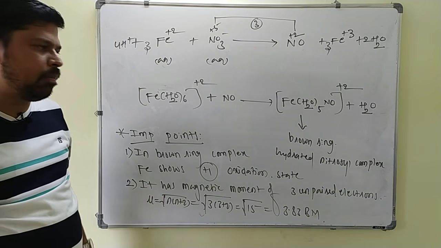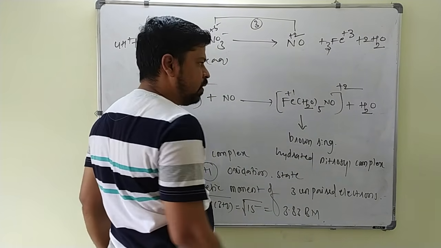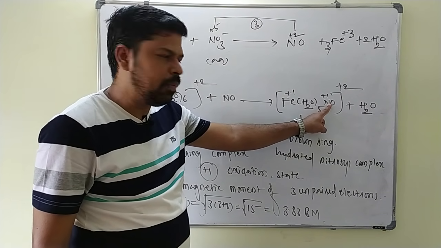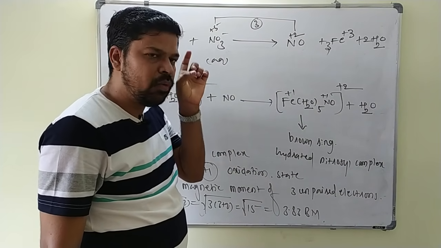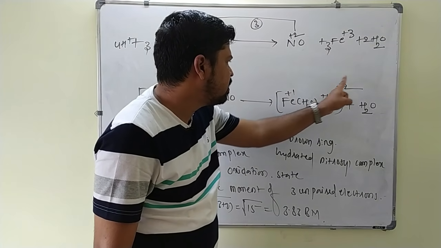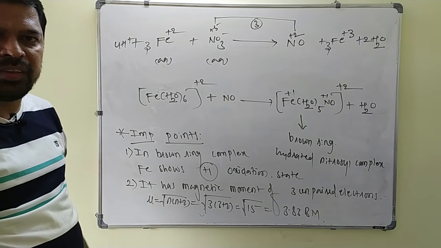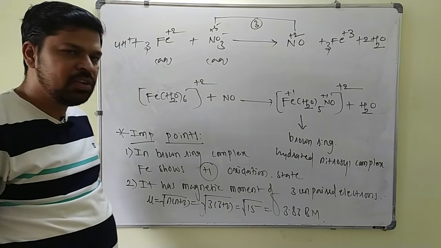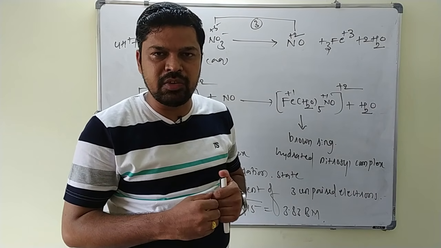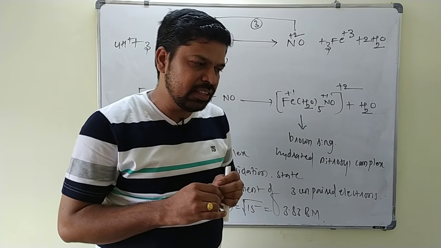So one thing you keep in mind, in this brown ring complex, the oxidation state of Fe is +1, and here NO also shows +1 because it gives one electron, it becomes +1. By accepting one electron, Fe+2 becomes what? +1 here. So +1 and +1 total is +2, written on this complex. This is the brown ring complex of the nitrate ion. So one more property is remaining here, that is oxidizing property of the HNO3. I will make a separate video on that oxidizing property of the HNO3. Okay, thank you.